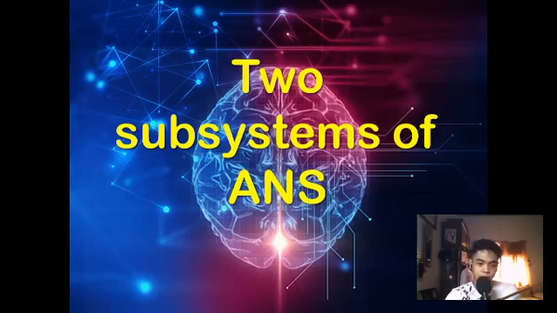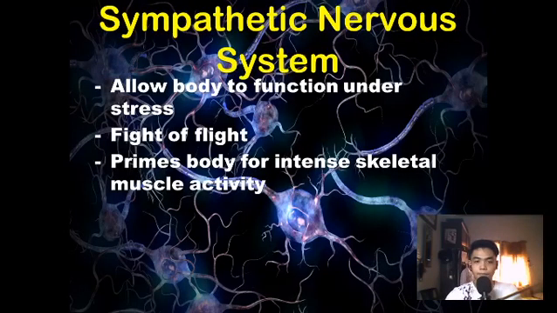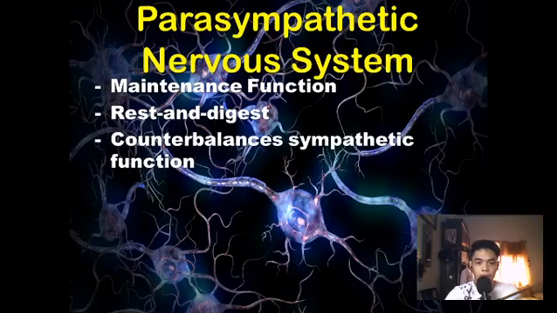So, two subsystems of the ANS. The sympathetic nervous system allows the body to function under stress, as mentioned earlier, fight or flight, priming the body for intense skeletal muscle activity. And the parasympathetic nervous system is a maintenance function, rest and digest, which counterbalances sympathetic functions.